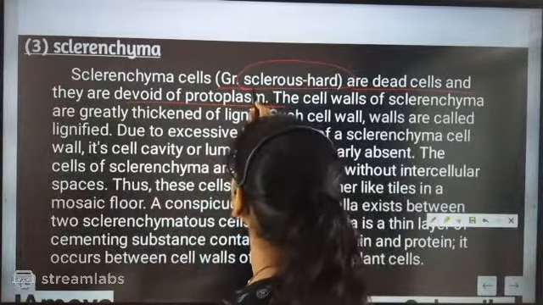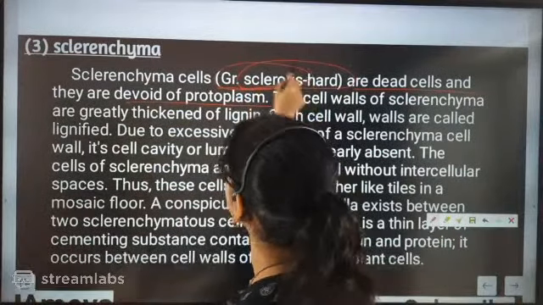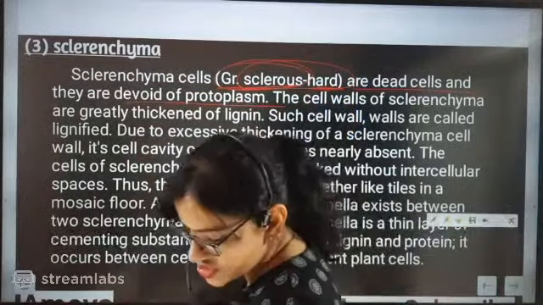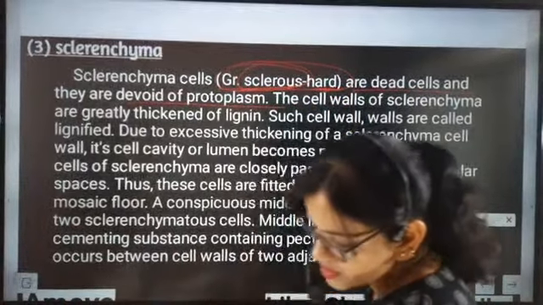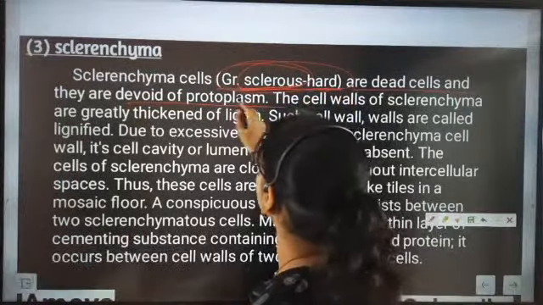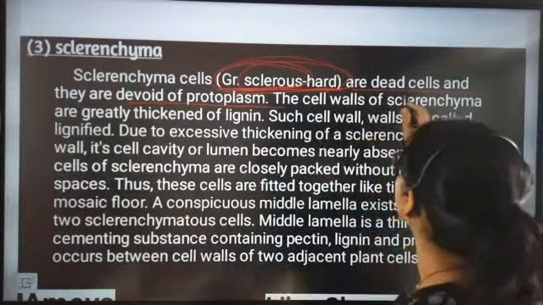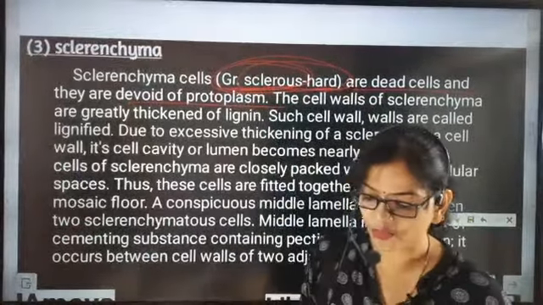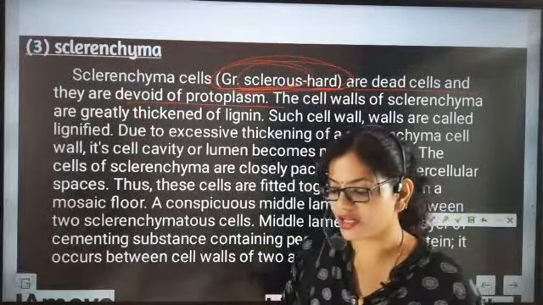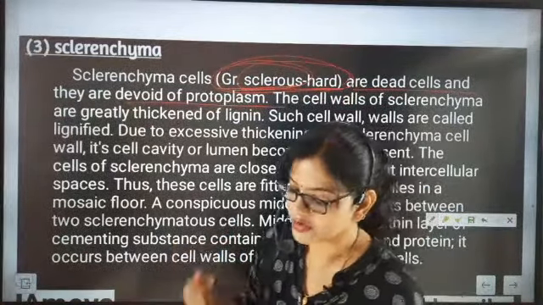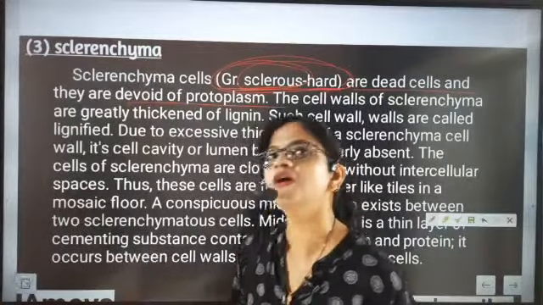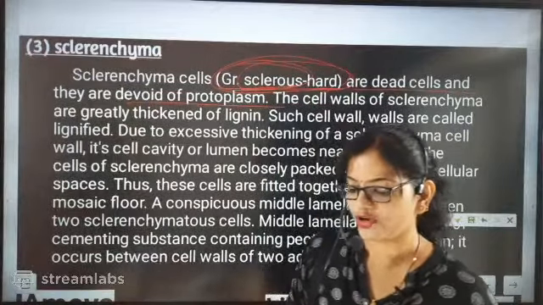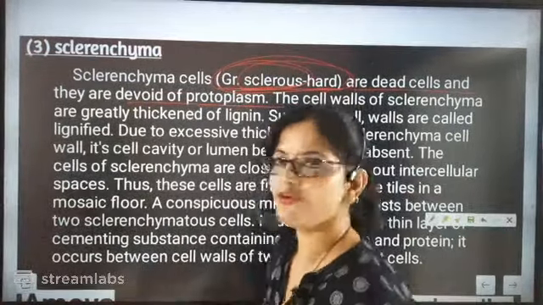The sclerous meaning is hard, so the general meaning of sclerenchyma is hard. General meaning of sclerous means hard, and dead cells, and they are devoid of protoplasm. Hard, dead and devoid of protoplasm. General meaning is what beta? They are hard, they are dead and devoid of protoplasm, which means they do not have the living part of the cell.